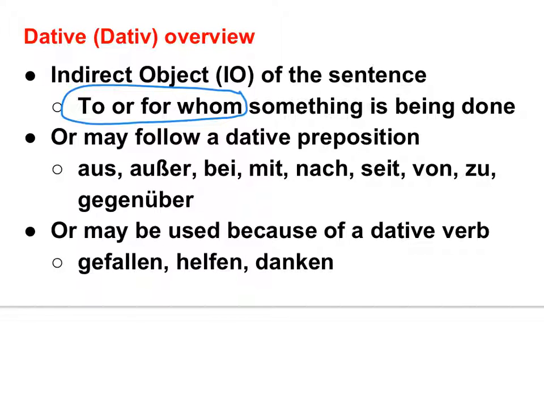Have we gone through this list before a couple times, or no? There's a little song. Have we talked about the song? No. Okay. So you can sing, they go in alpha order in the song. Außer bei Mitternachtszeit, von zu Gegenüber. You just got to tack Gegenüber on at the end because it doesn't fit into a song, but it's my favorite dative preposition. So we'll go through those and all their different meanings, but they work just like accusative prepositions, except instead of making it accusative, they make it dative. And those will start coming up more and more in your textbook.